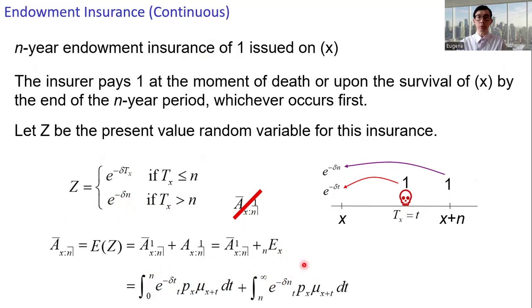For this second integral, we can factor out e to the power minus delta n. And then the remaining part, the integral t equals n to infinity, t p x mu x plus t dt, is simply n p x. Therefore, the second term can be rewritten as e to the power minus delta n times n p x.